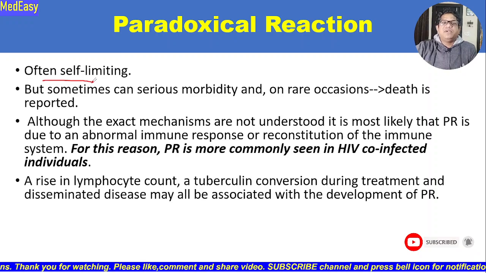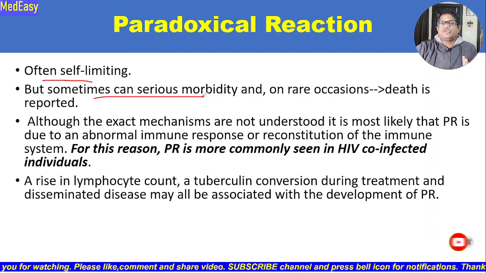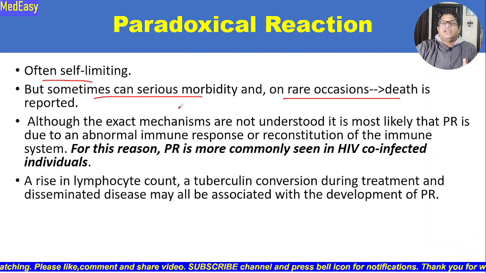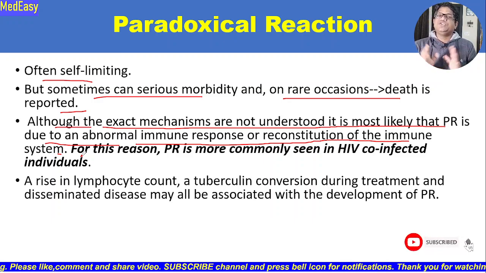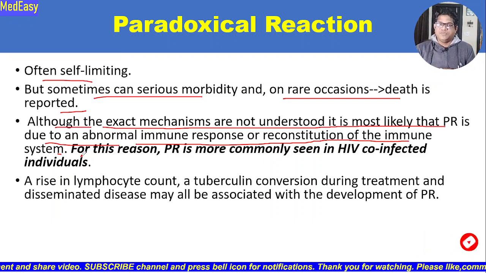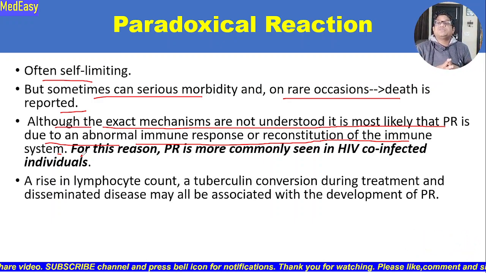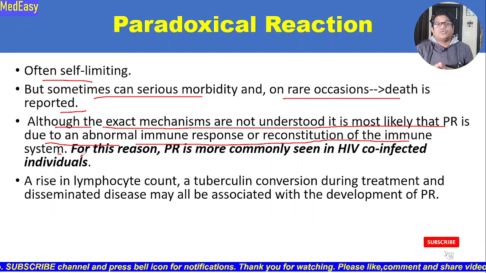It is often self-limiting, but sometimes it can turn out to be serious, and on rare occasion, it can cause the death of the patient also. Although the exact mechanism of paradoxical response is not understood, it is said to be due to an abnormal immune response or restoration or reconstitution of the immune system. For this reason, paradoxical response is more commonly seen in HIV co-infected individuals.